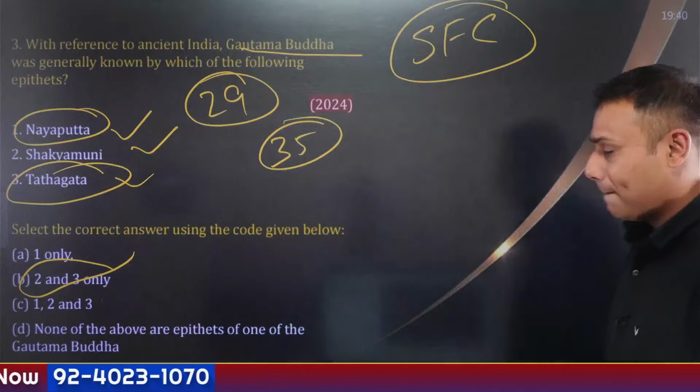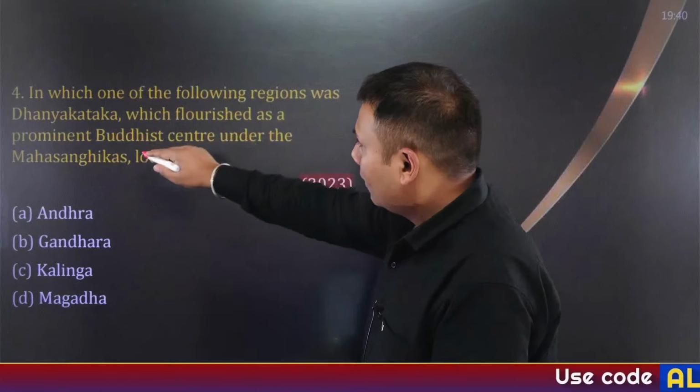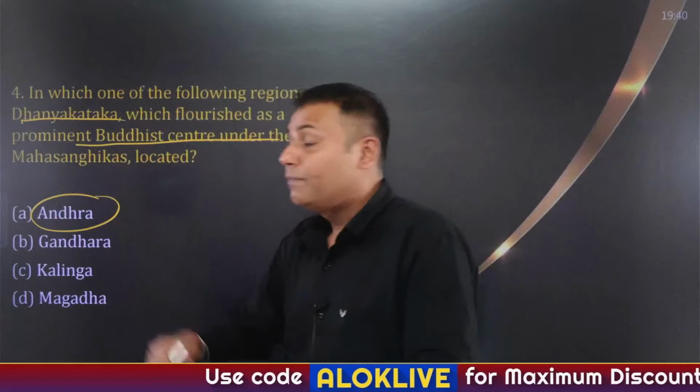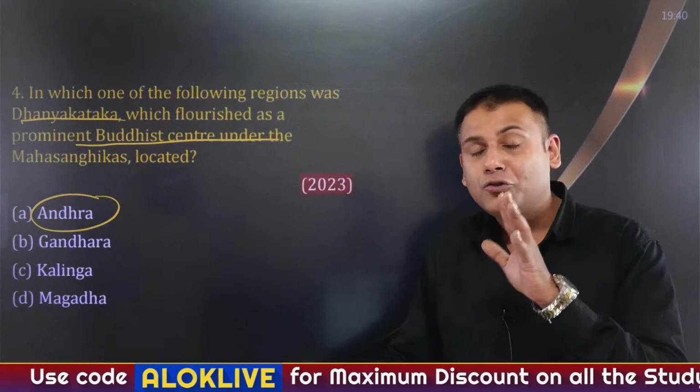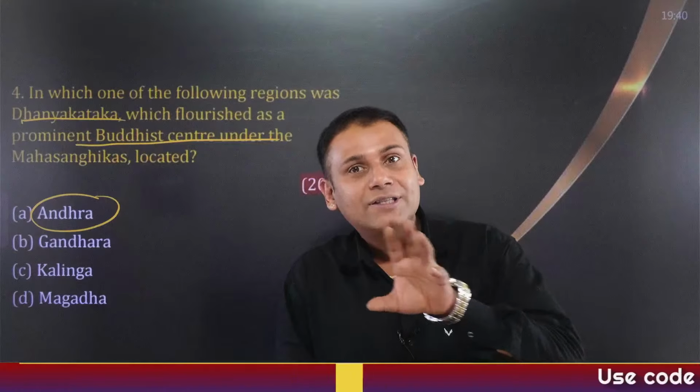Moving ahead. Regions flourished, Dhanyakatak, which flourished as a prominent Buddhist center. It is located in Andhra. As I have talked about, the sites are also very important. Stupas are also very important, and you can also correlate things from current affairs. For example, if you're reading a newspaper and you come across any stupa or any Buddhist site, please note that down. In such a manner, the questions can be correlated.